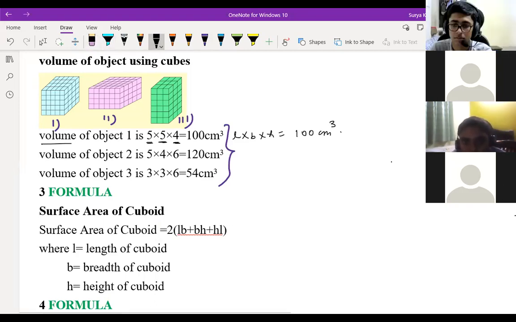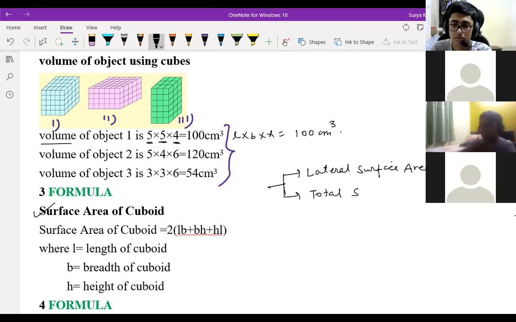Next is surface area of the cuboid. What is surface area of the cuboid, children? I'm telling you, the surface area is divided into two parts. One is lateral surface area, and the second one is total surface area. Who knows the difference between these two? Sir, total surface area is the total thing, and lateral surface area is the area of four sides, excluding the top and the bottom.